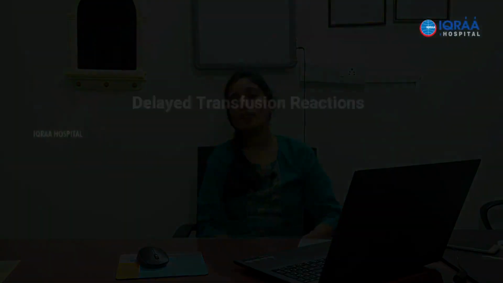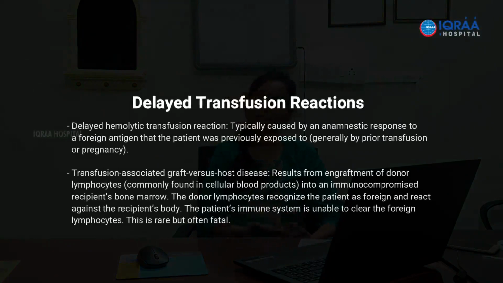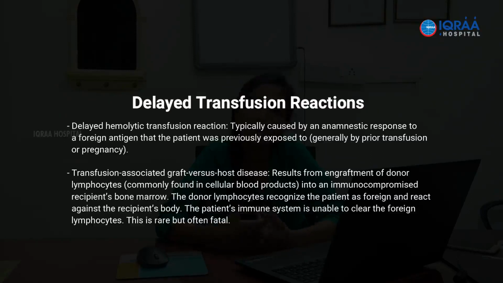So if we take blood from the patient's first degree relatives like his parent or his sibling and give it, there would be partial HLA matching, and the lymphocytes which we are transfusing along with the product will go and engraft in the host. That will be devastating, because these foreign lymphocytes will take over the host's immune system and attack the patient, with severe consequences where the liver, the skin and the bone marrow are the targets, and the fatality rate is very, very high as far as TA-GVHD is concerned.